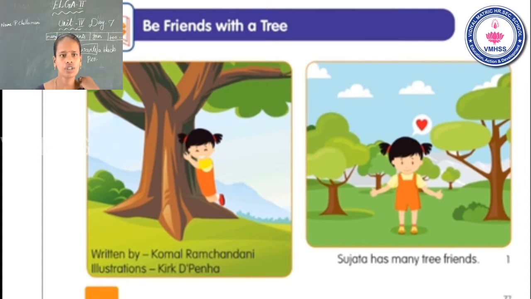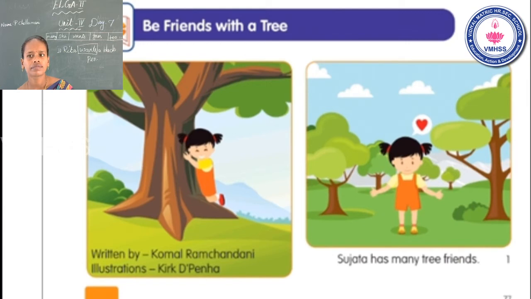Okay. Now go to the first page. Sujata has many tree friends. Who is the character in this story?